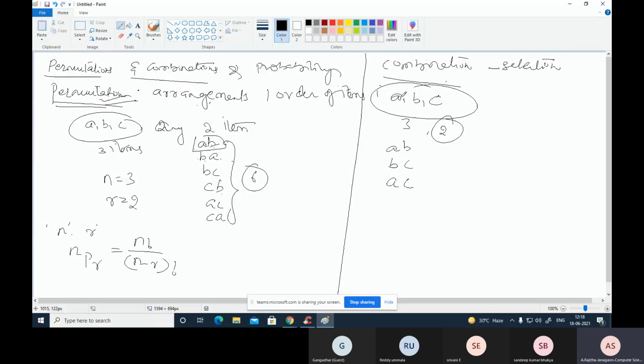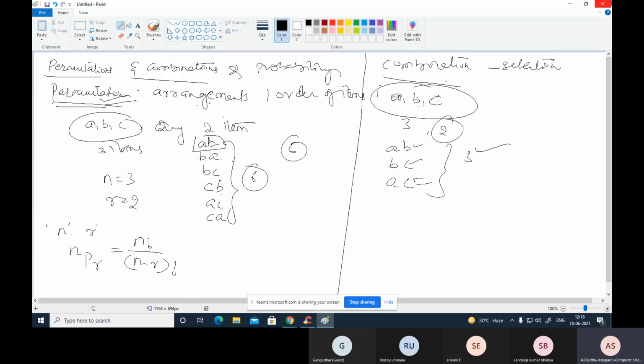No, because AB or BA are both the same, and AC or CA are both the same. BC or CB are also the same, and CA or CB are already counted. So here selection is only 3 ways and arrangement is 6 ways. That means arrangement is permutation and selection is combination. In this case order is not specific.